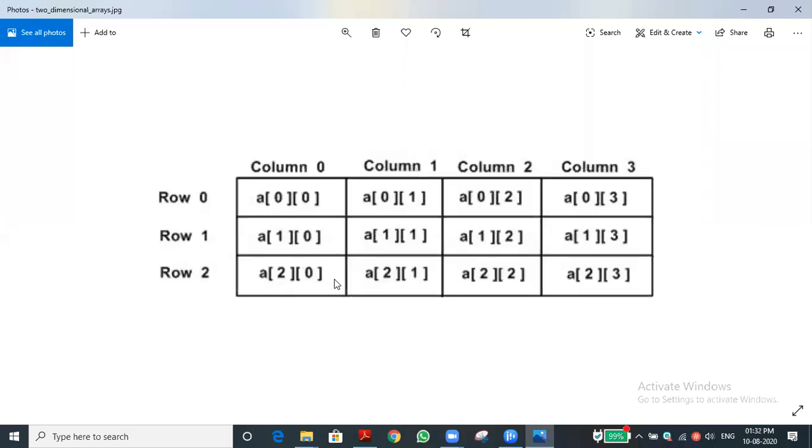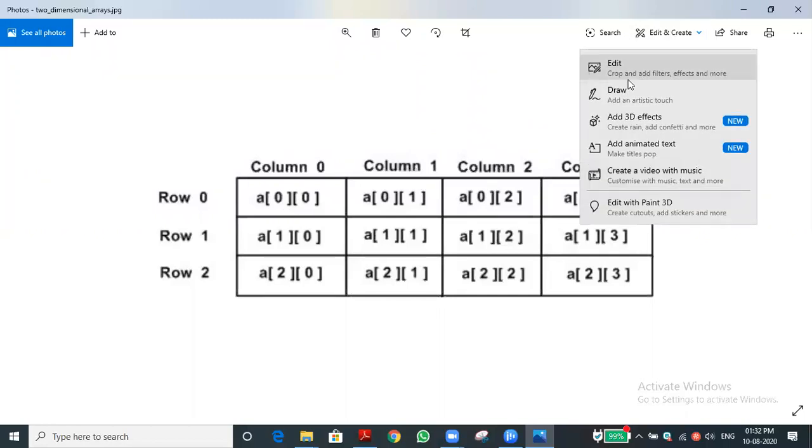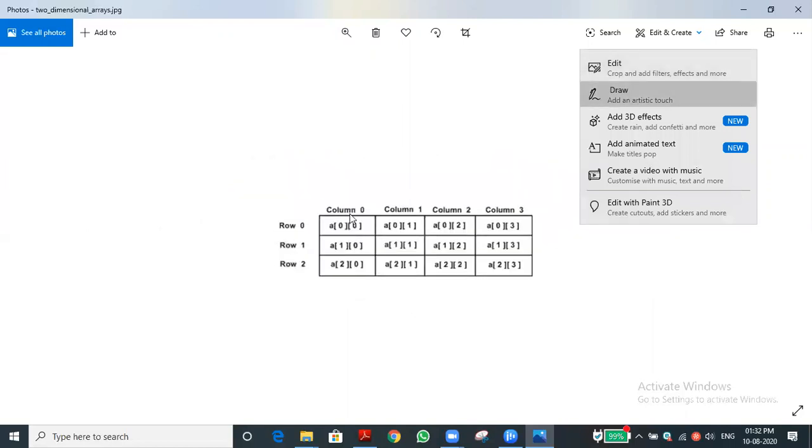For example, if you want to store one element in this first position, you have to give A of 0 equal to 5. What will happen? The 5 will be stored in this first position. Have you understood?